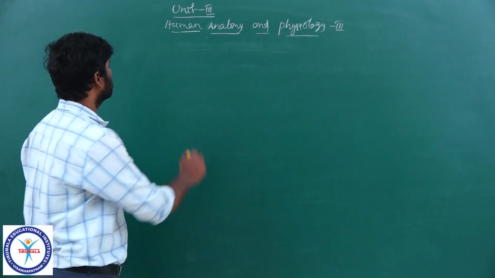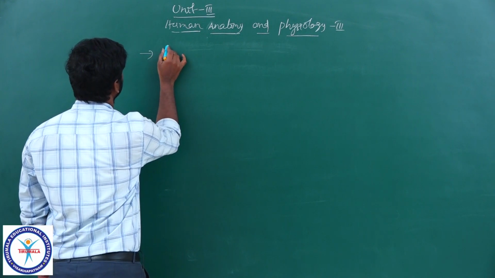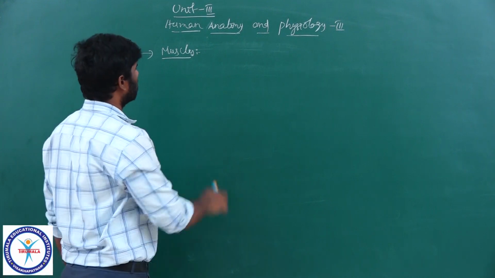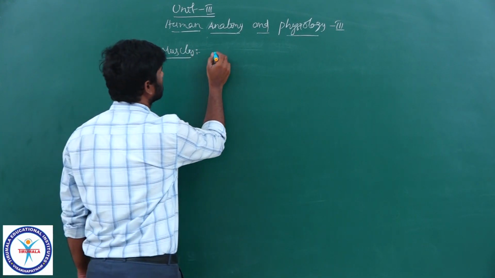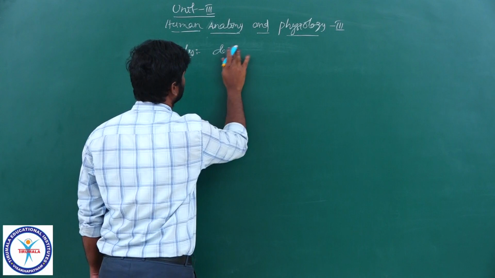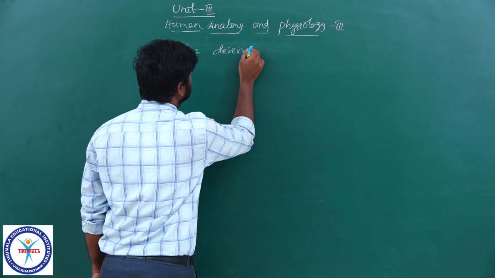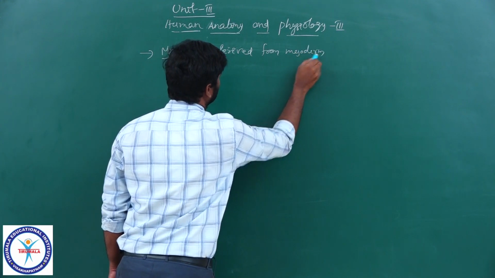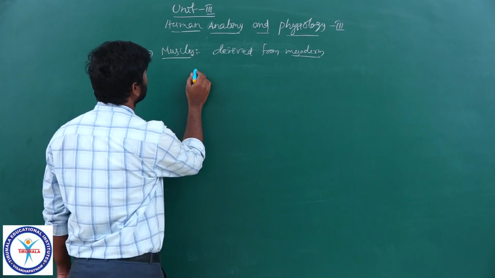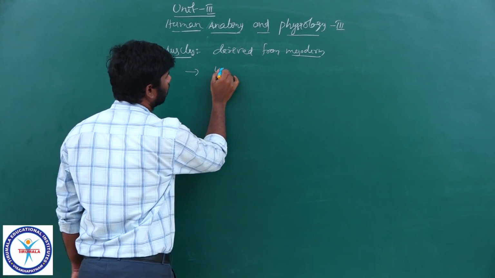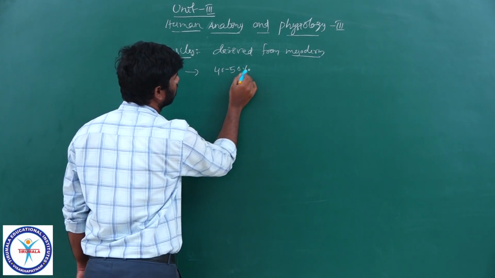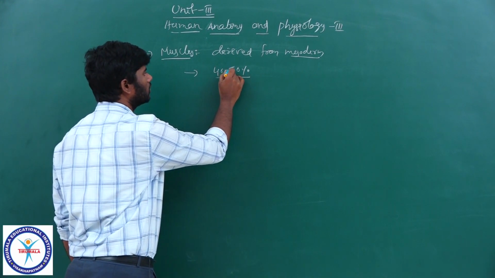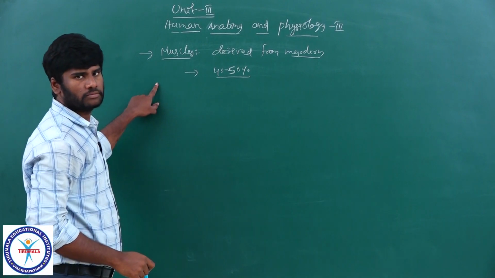In the coming portion, we will be discussing muscles. Muscles are specialized tissues derived from mesoderm. These muscles form 40 to 50% of total body weight, so they form the bulk of our body.